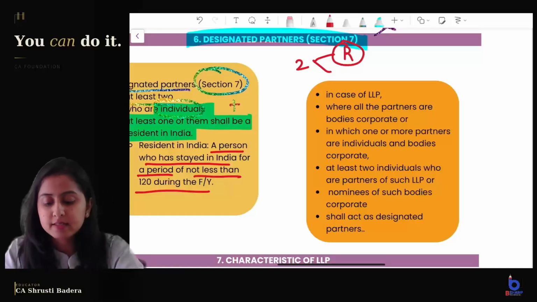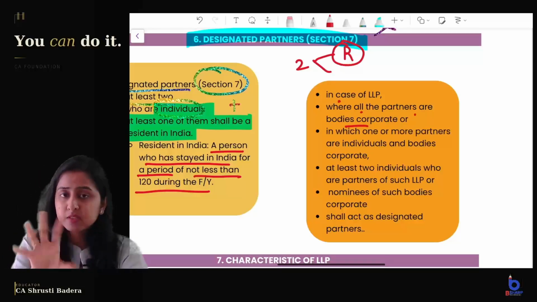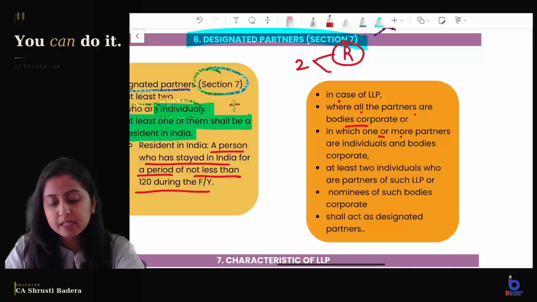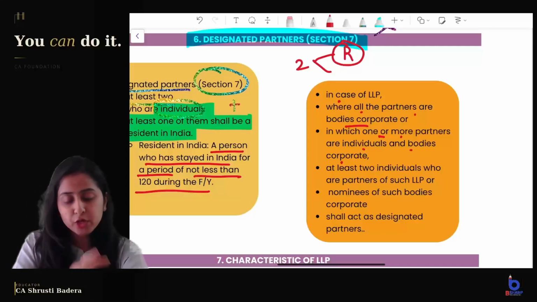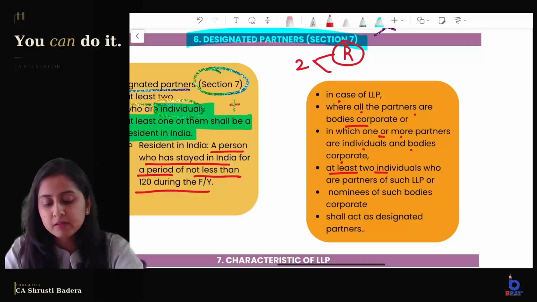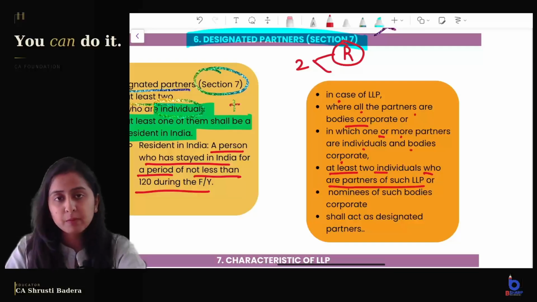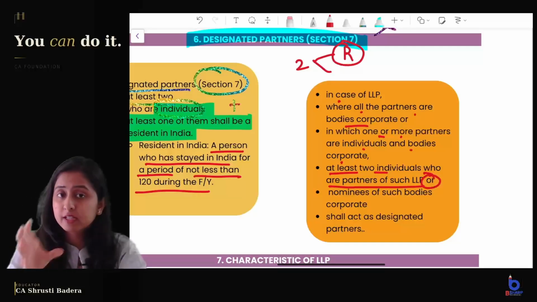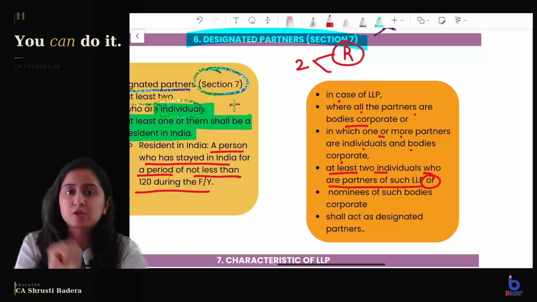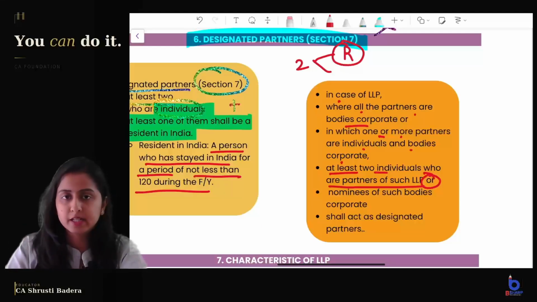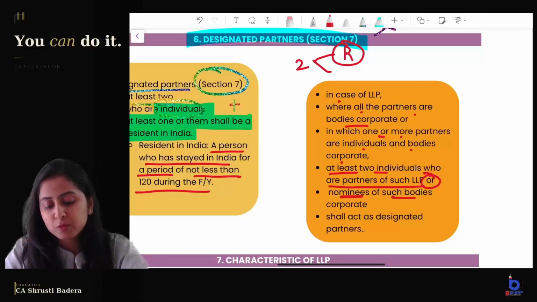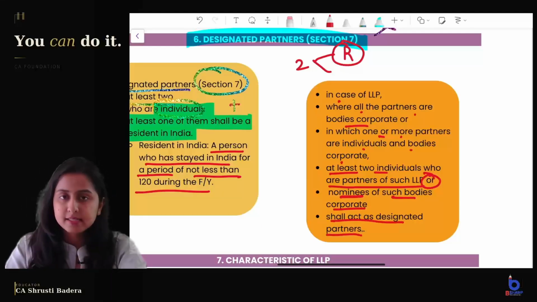So in the case of an LLP where all the partners are body corporate, or where there is a combination that one or more partners are individuals and others are body corporate, then at least 2 individuals who are partners of such LLP, or if there is a body corporate, then a nominee has to be appointed and he can become a designated partner, or nominees of such body corporate shall act as designated partners.